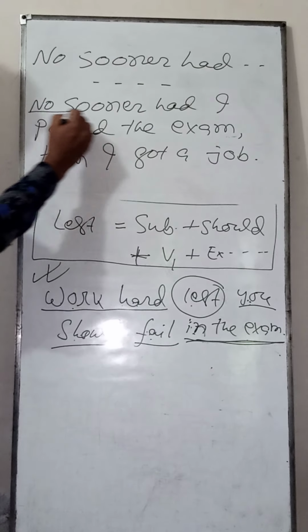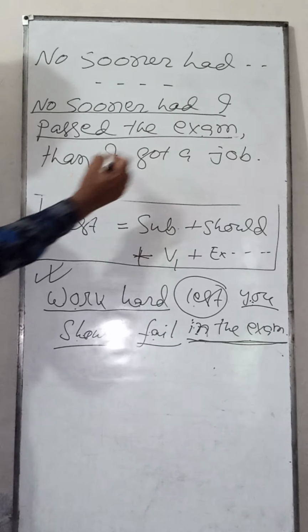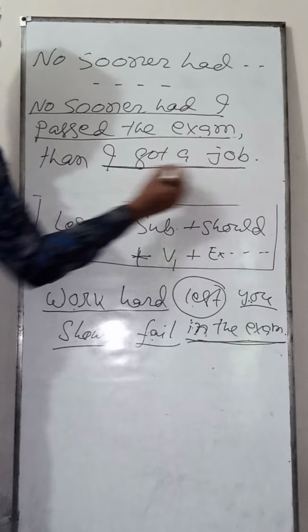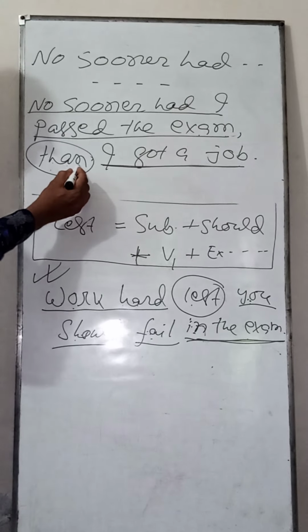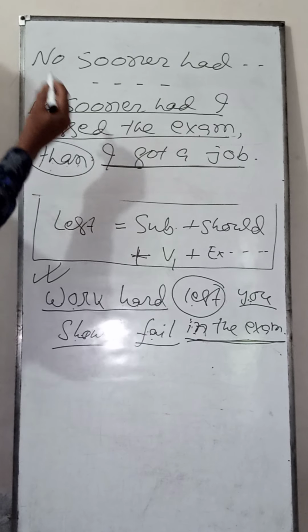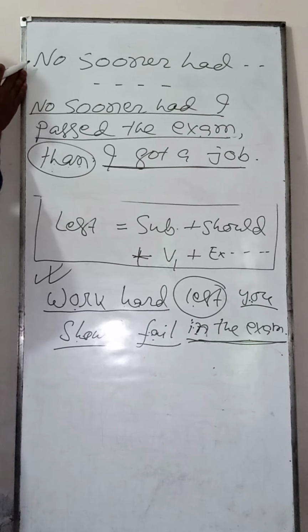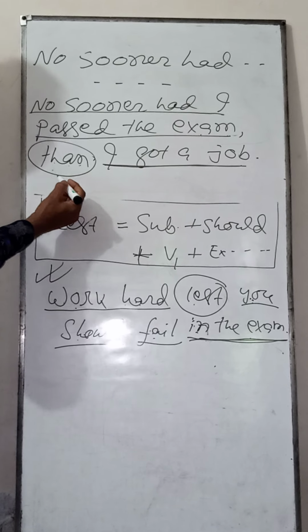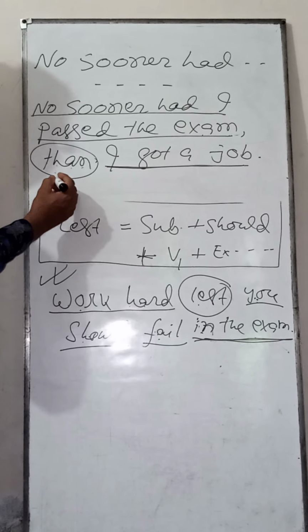You see, "No sooner had I passed the exam." This is the first sentence. And "I got a job." This is the second sentence, added with than, T-H-A-N, not T-H-E-N. But this is quite similar to the structure of hardly had and scarcely had. The only difference is that in the case of hardly had and scarcely had, you have to start the second sentence with when.